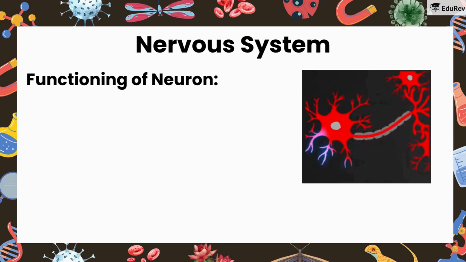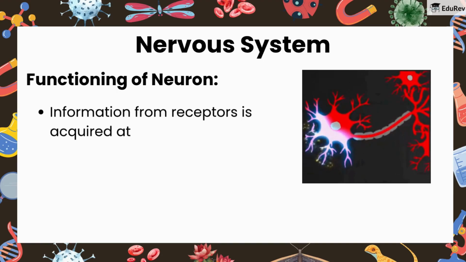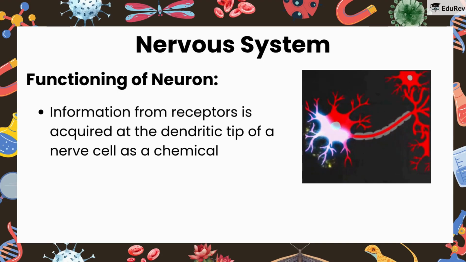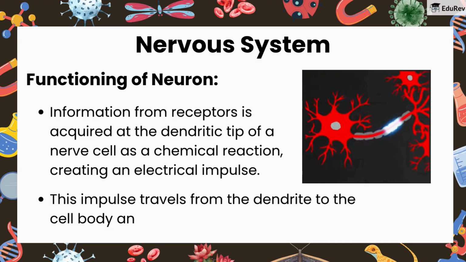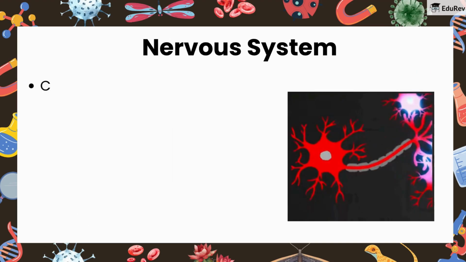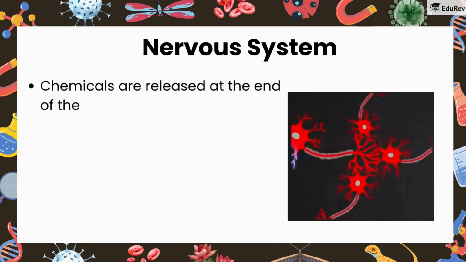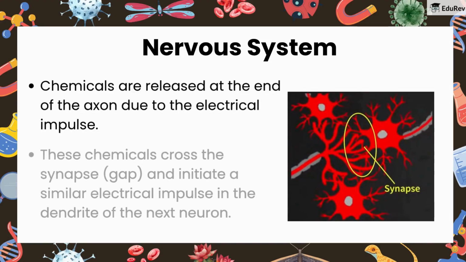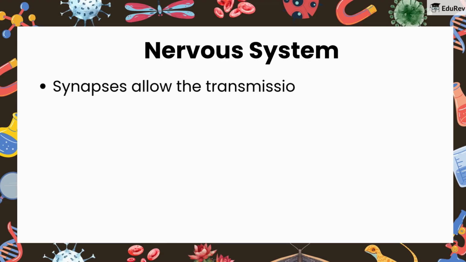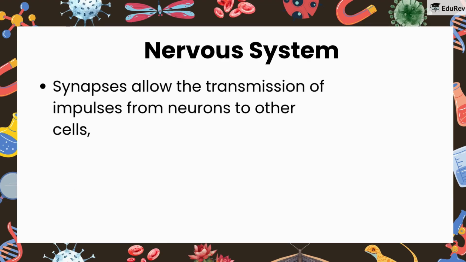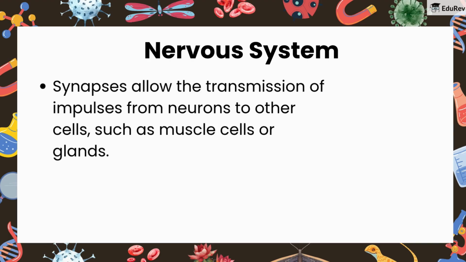Functioning of neuron. Information from receptors is acquired at the dendritic tip of a nerve cell as a chemical reaction, creating an electrical impulse. This impulse travels from the dendrite to the cell body and then along the axon. Chemicals are released at the end of the axon due to the electrical impulse. These chemicals cross the synapse gap and initiate a similar electrical impulse in the dendrite of the next neuron. Synapses allow the transmission of impulses from neurons to other cells, such as muscle cells or glands.